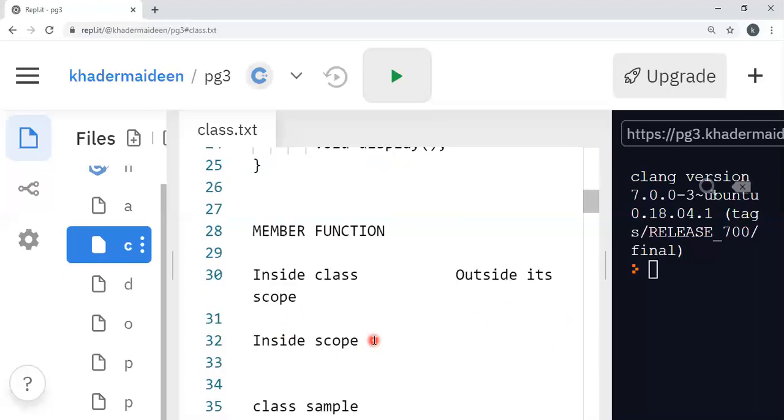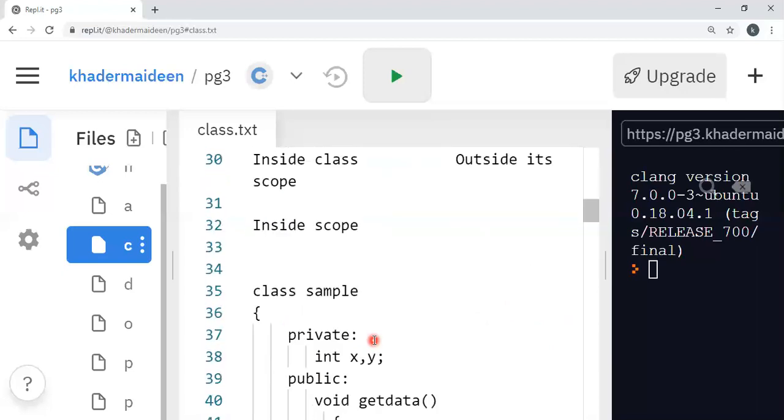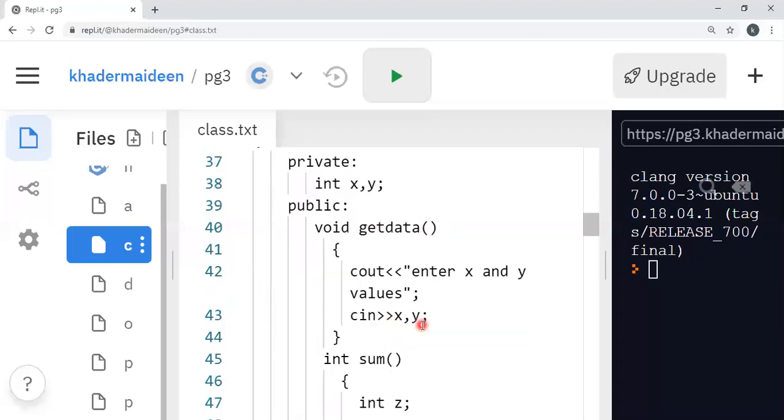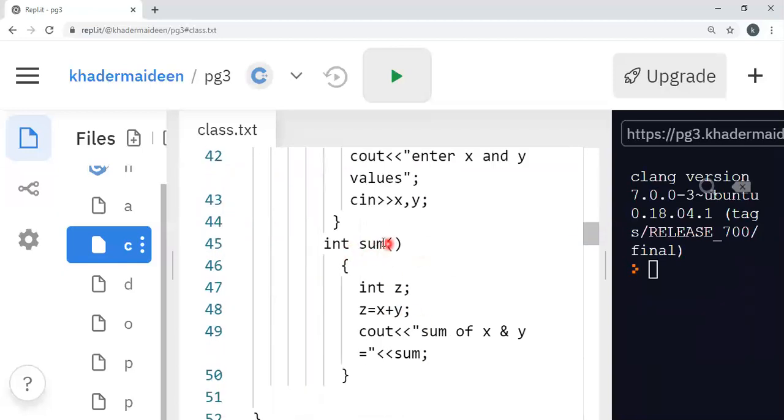Let us see the inside. So here we take the same example. Int x, y; enter x and y values. Then we read x, y, and then the member function. First, one member function I will define: sum. So int z, z is a local variable. Here z equals x plus y.